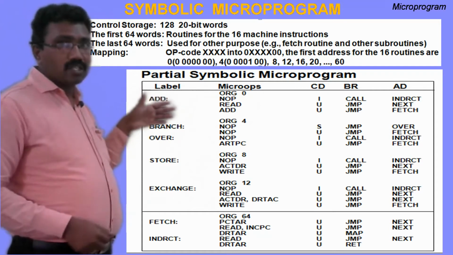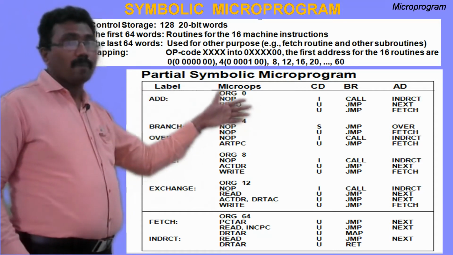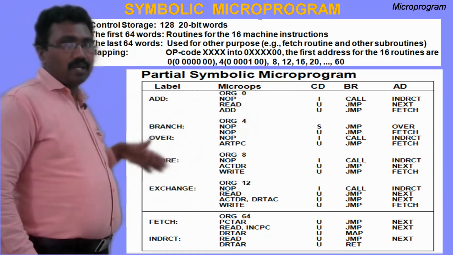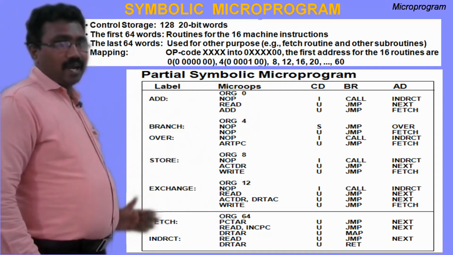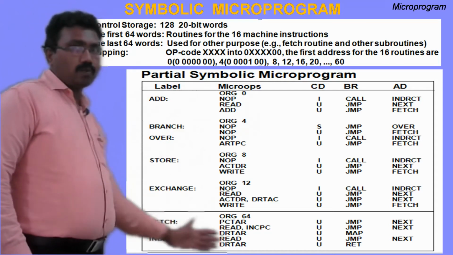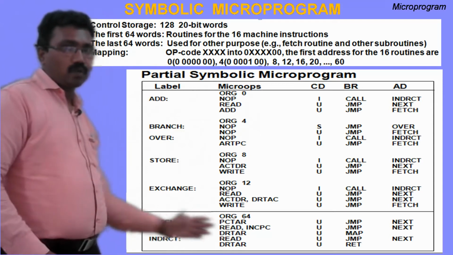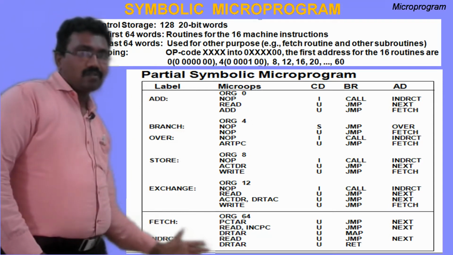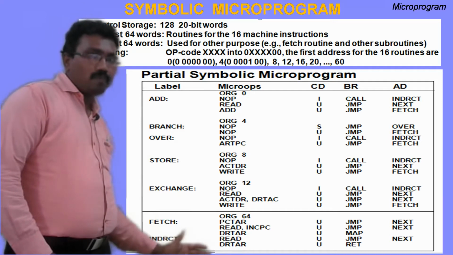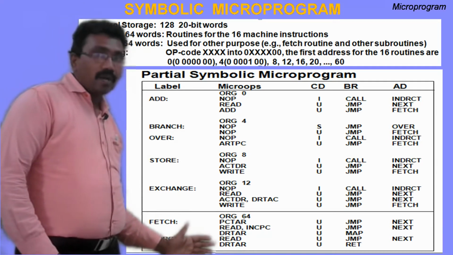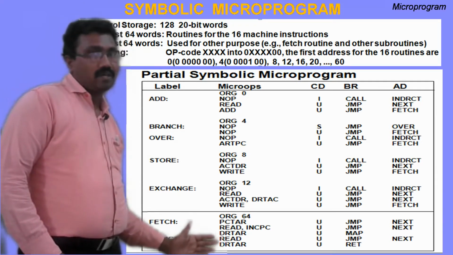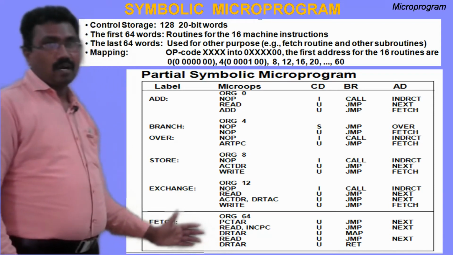This is the add microprogram to initiate micro operations for the add instruction. Similarly, store, exchange, and just now we have seen the fetch microprogram. This is the indirect cycle. This is the indirect microprogram to initiate the micro operations required to get the effective address, if it is indirect addressing.